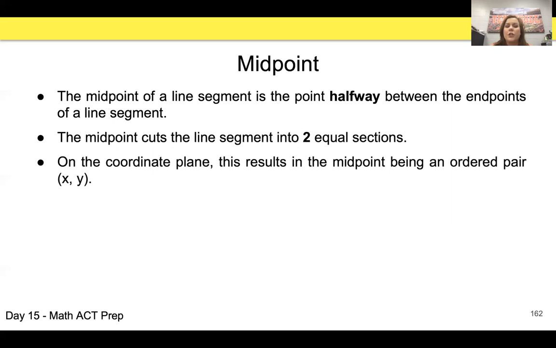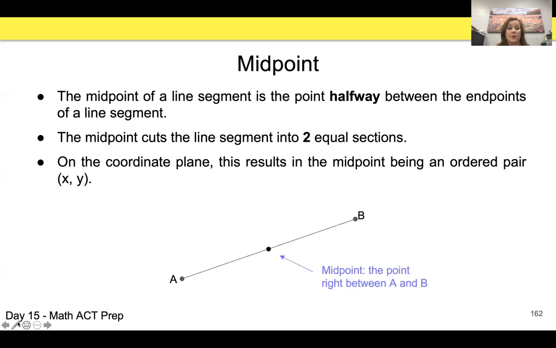And usually in geometry, you're going to be dealing with it on the coordinate plane. So you're going to have the midpoint being an ordered pair. So you're going to have an x comma y, like 2 comma -3. Here is an example of a midpoint.